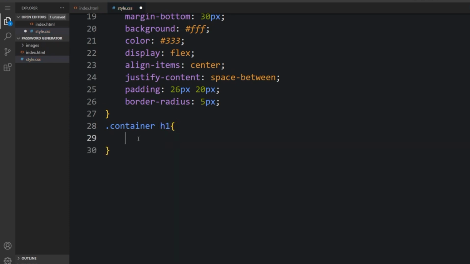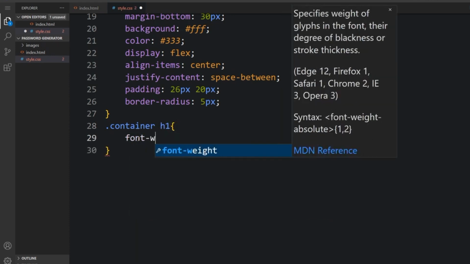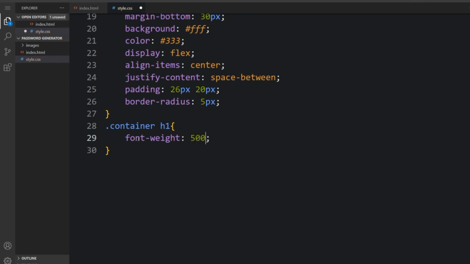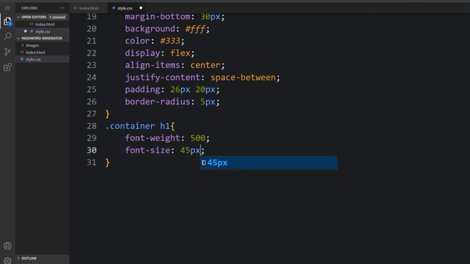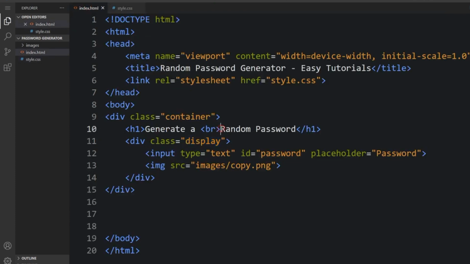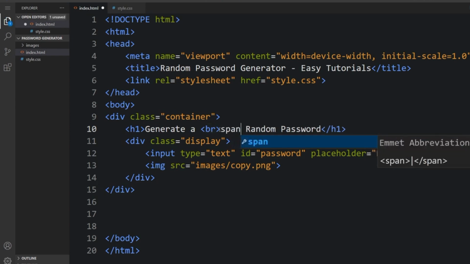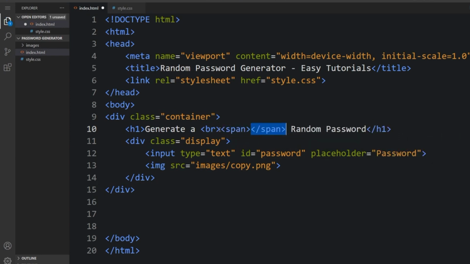So the container header, the font weight will be 500, and the font size 45 pixels. Let me import the span and copy that to the end here.